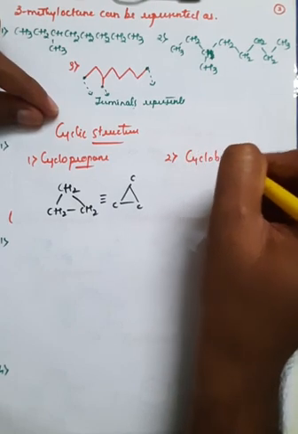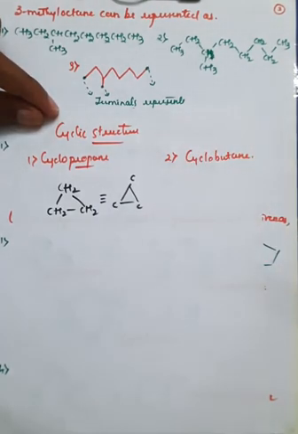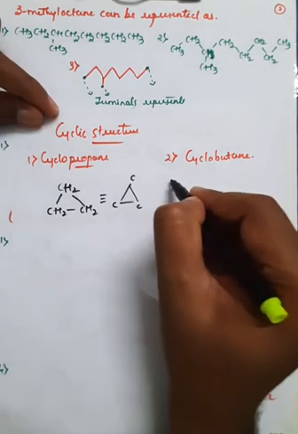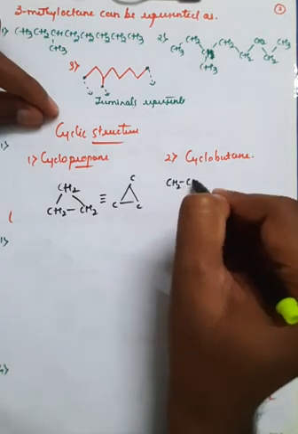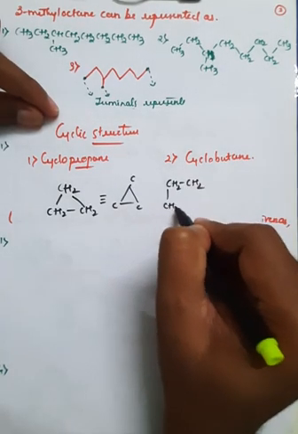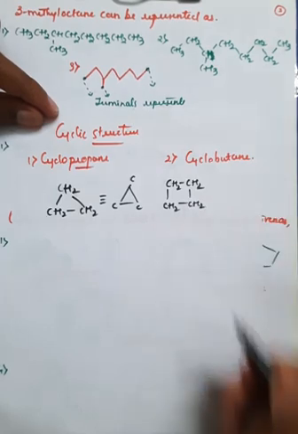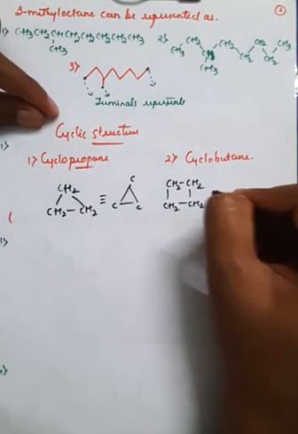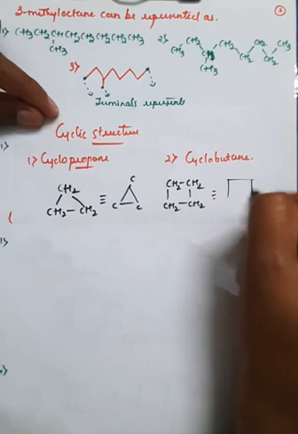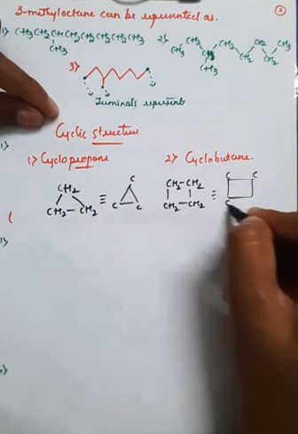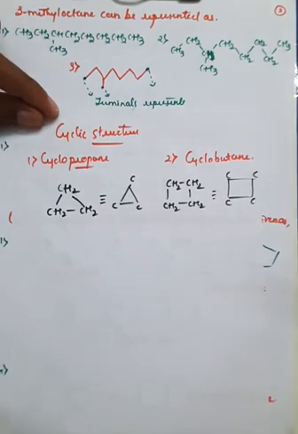The second one is cyclobutane. You can write the structure of cyclobutane. How can we write it? That is CH2, CH2, CH2, CH2, bonded like this, so you can also write it in the form of a square. This terminal or end represents a carbon atom.